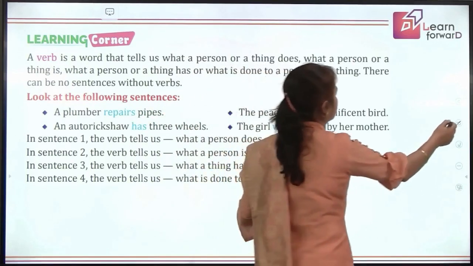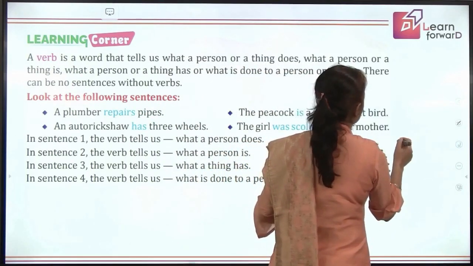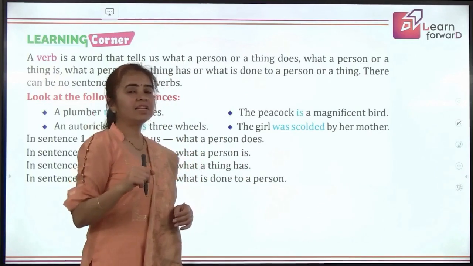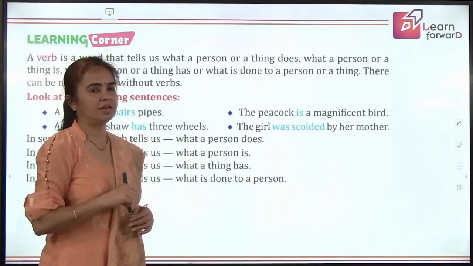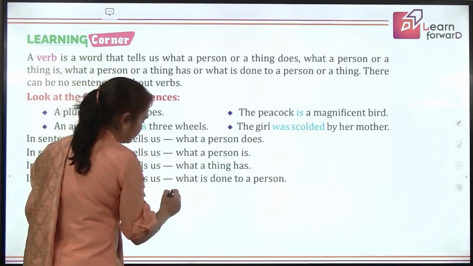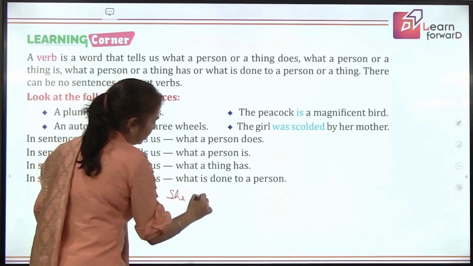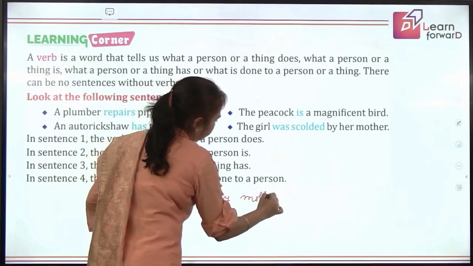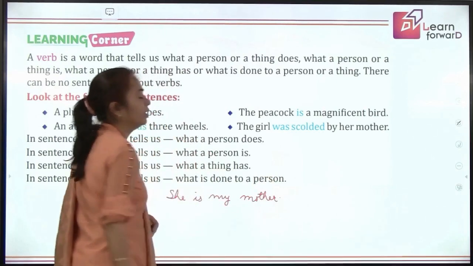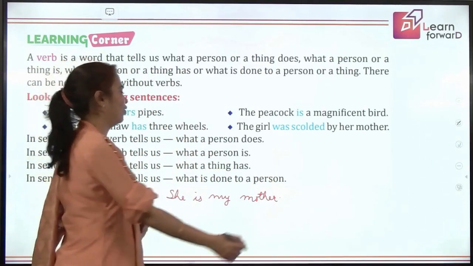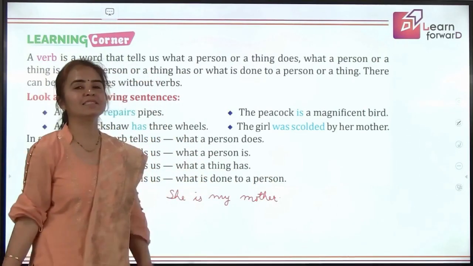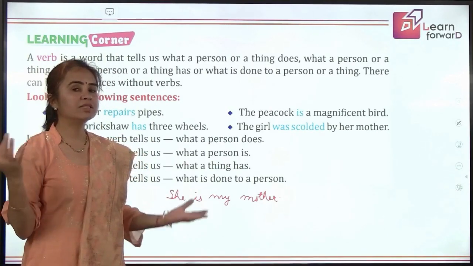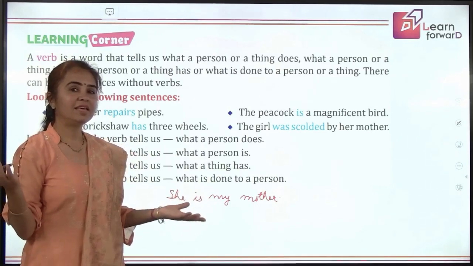Let me write a sentence. You say, actions are verbs. And I say verb is always there in a sentence. So, let me write a sentence. She is my mother. Is this a sentence? Okay, I've already put a full stop here. You agree this is a sentence. Now, because it is a sentence, it has a verb. What is the verb here? Yes, perfect.